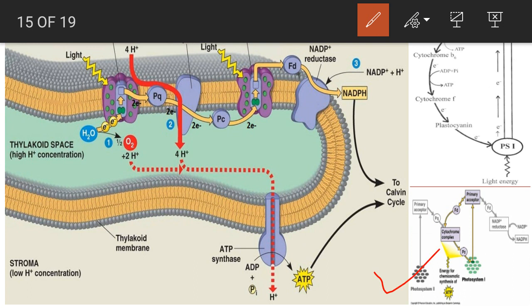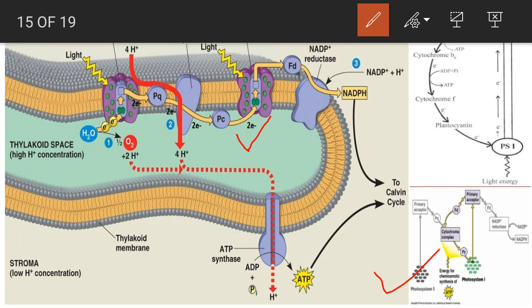When cyclic photophosphorylation is happening, only PS1 is functional. Now see, when there is low light intensity, CO2 is not being utilized in the next phase. At this time, when longer wavelength is present, only PS1 will be activated.